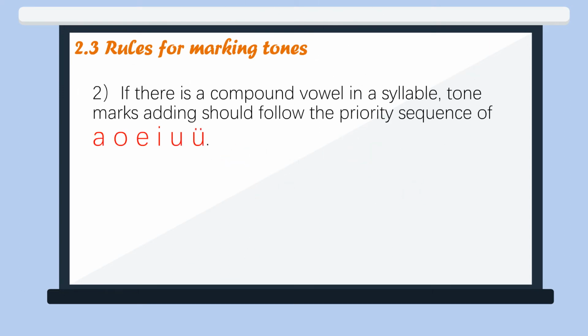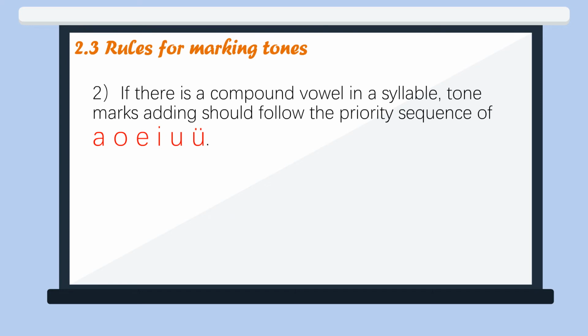And if there is a compound vowel in a syllable, tone marks adding should follow the priority sequence of a, o, e, i, u, ü. Remember the sequence: a, o, e, i, u, ü.